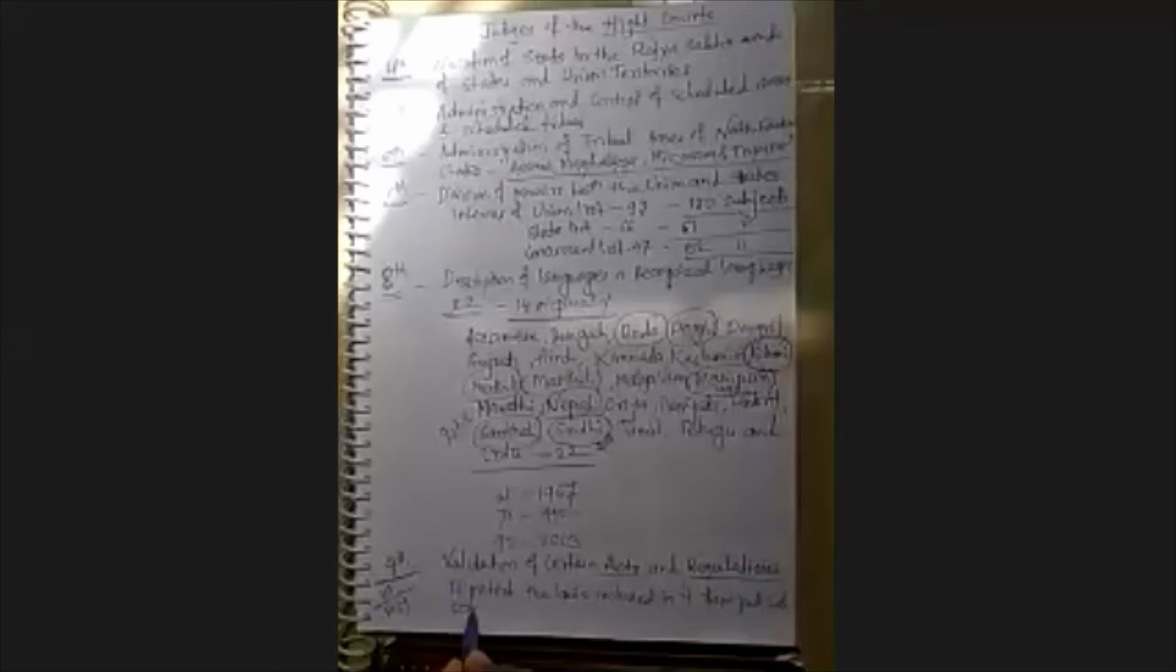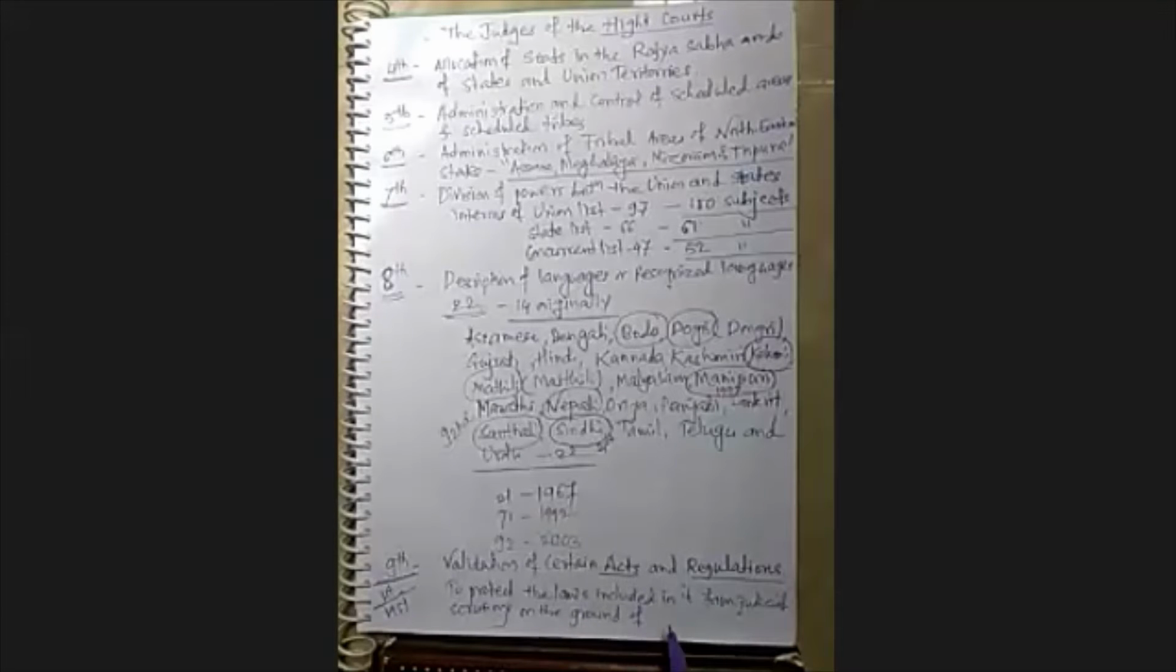Judicial scrutiny, we do not write it just because we feel like it. So it will be by judicial scrutiny. And what would be the base for that? On the ground of violation of fundamental rights. So this is nothing but the first amendment: validation of certain acts and regulations.